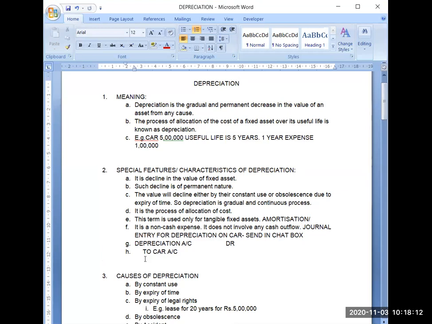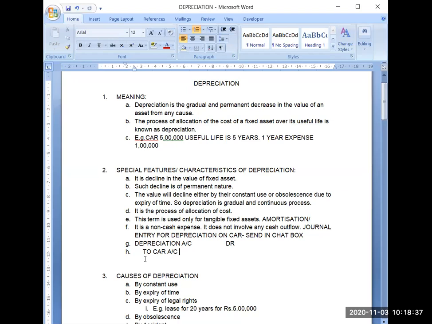I gave the example that at the time of purchase of the car, you paid rupees 5 lakh. Now after 1 year, you are deciding how much the value of your car has gone down. As per the lifespan of that car, 5 years, and 1 year used, my 1 year value consumption is rupees 1 lakh.